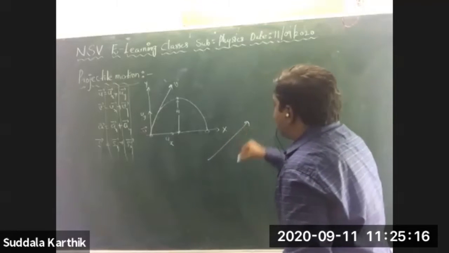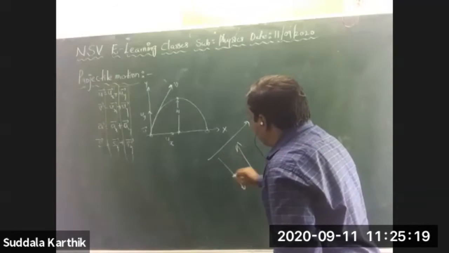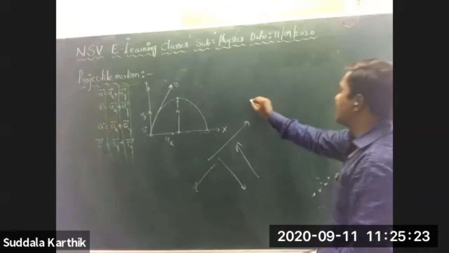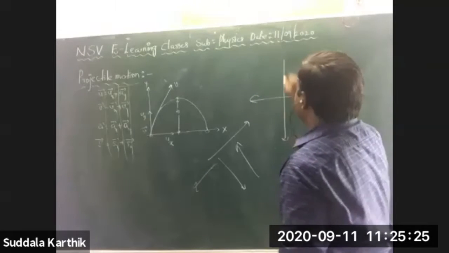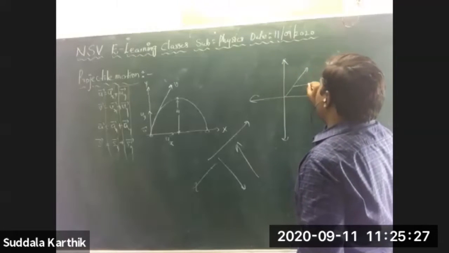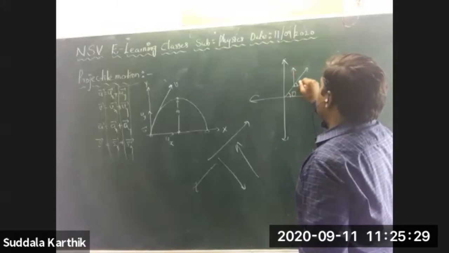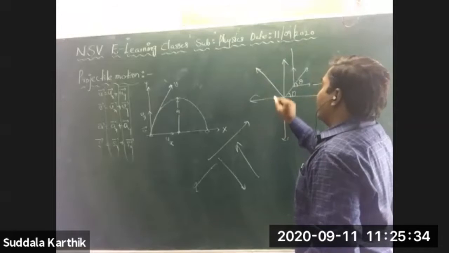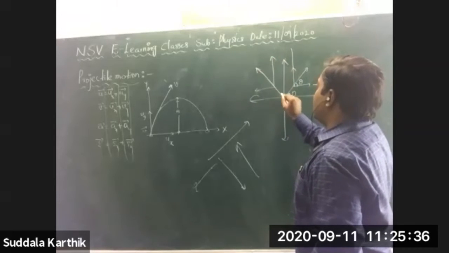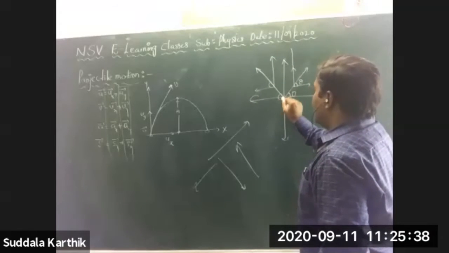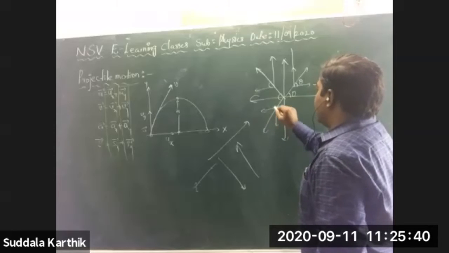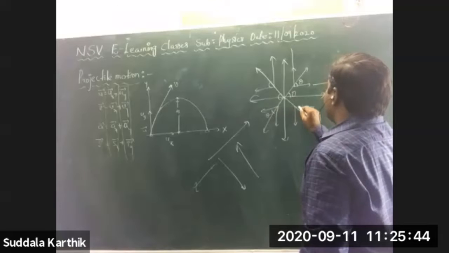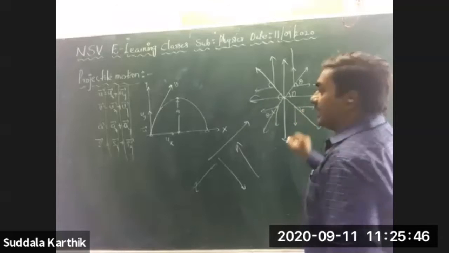Whenever the vector is like this, or like this, suppose it is making some angle with the x-axis. So this is one vector. Definitely this is theta, this is horizontal, this is vertical. Again, this is theta, this is horizontal, this is vertical, and again this is theta, horizontal, vertical.